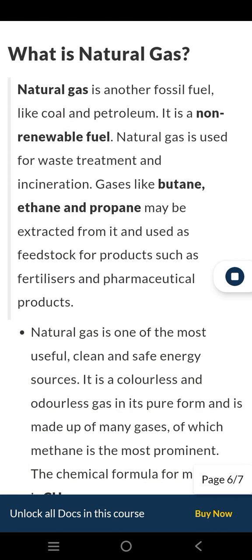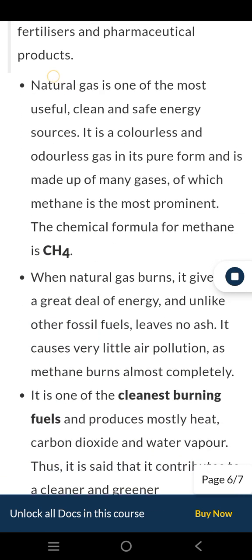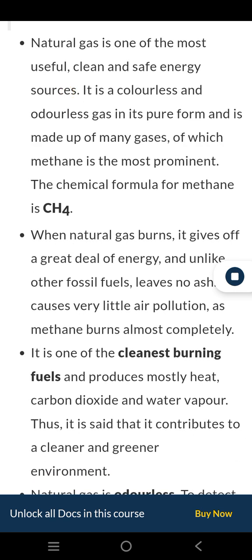What is natural gas? Natural gas is another fossil fuel, like coal and petroleum. It is a non-renewable fuel. Natural gas is used for waste treatment and incineration. Gases like butane, ethane and propane may be extracted from it and used as feedstock for products such as fertilizers and pharmaceutical products. Natural gas is one of the most useful, clean and safe energy sources.